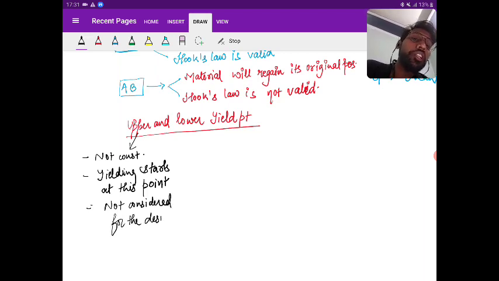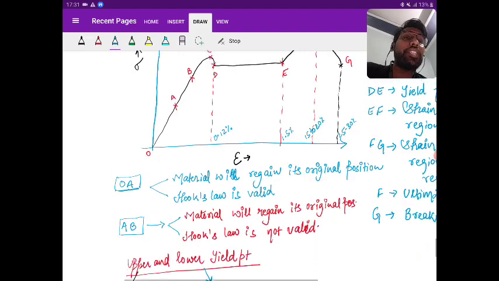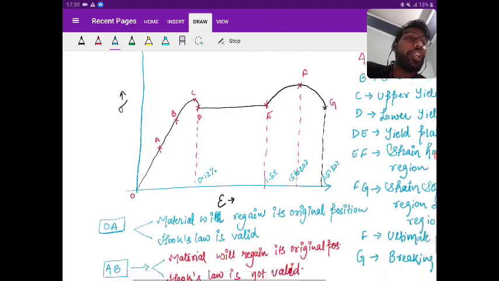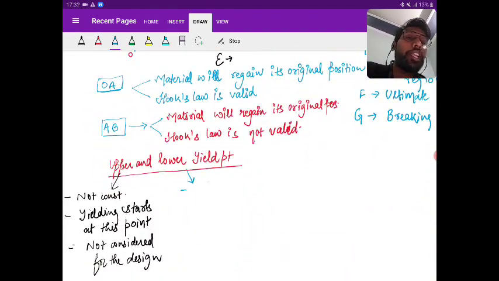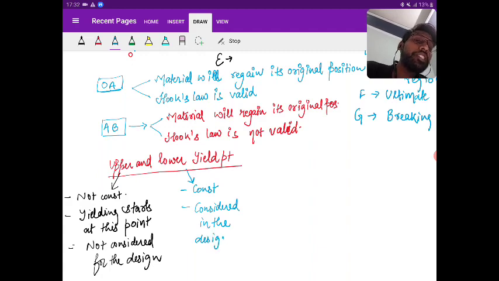Okay, now next is, what is the lower yield point? See, it is constant for a material, that is the D point. The D point is the lower yield point, so it is constant for a material. If it is constant, it is considered in the design. Is it clear? It is considered in the design. Hope it is clear, right?